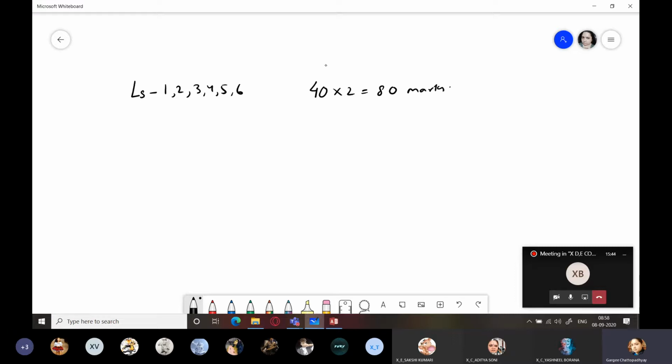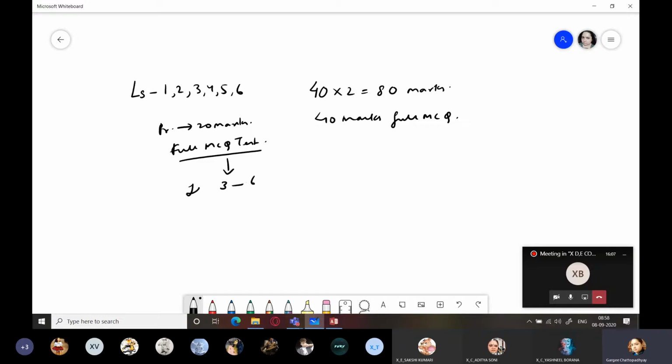40 marks, you'll be having full MCQ, right? And then you have practical 20 marks. So this practical will be in the form of a full MCQ test based on only the practical chapters, that is 3 to 6. This part will be totally dedicated to your practicals. Understood? That is your practical chapters.